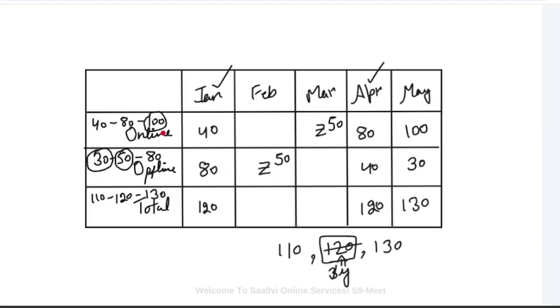And for the online, the median is 80. So 40, 50, 80, 100. This number has to be 80 or more than that. More than 80 is not possible, because if I make it 80, the total becomes 130, which is the highest. That means this has to be 60, because we have to make one of these months equal to 110 also. This is the first case.